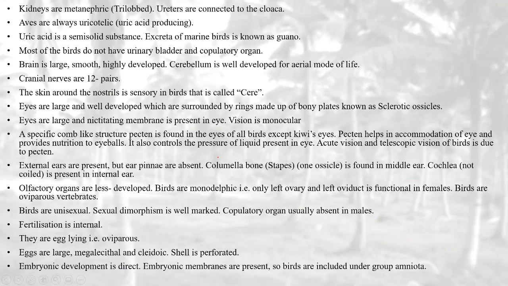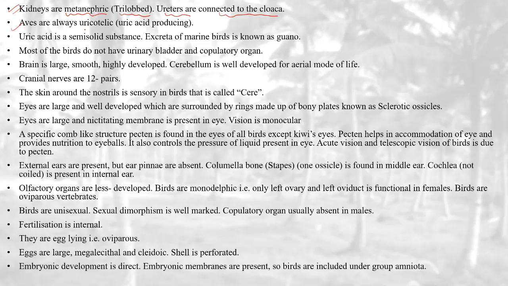Now coming to the next: kidneys are metanephric and trilobed. Ureters are connected to the cloaca. I already told you that the cloaca is a three-chambered aperture which receives the openings of the urinary and the genital tracts separately. So kidneys are metanephric, trilobed, and ureters are connected to the cloaca. Understood?